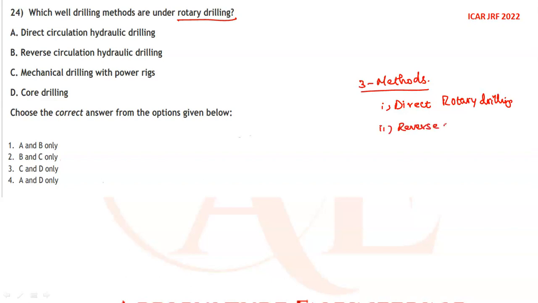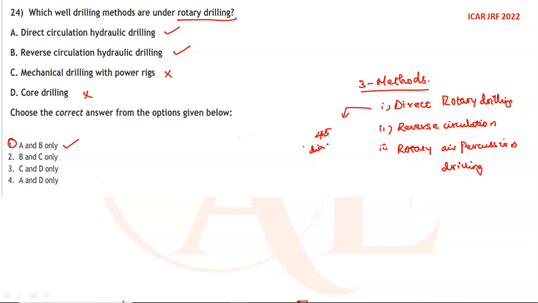And the third is rotary air percussion drilling. So 1 and 2 are correct. Otherwise, core drilling and mechanical drilling methods are not used. So A and B only. Option 1 is the correct answer.